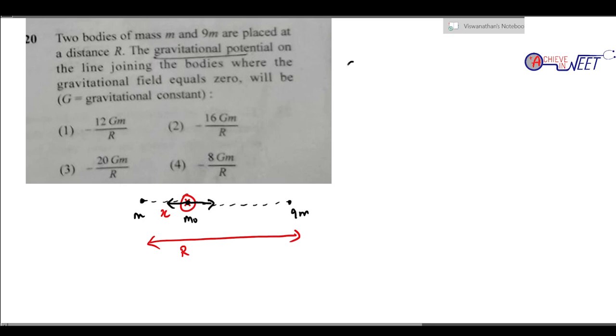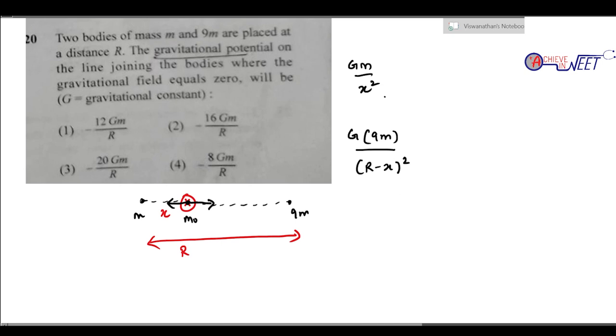So a gravitational field is given by the formula g, or E, is going to be given by Gm by r square. So at this point, from m, the field at point x is given by Gm by x square. Due to the mass 9m, the field is going to be G into 9m by r minus x the whole square.